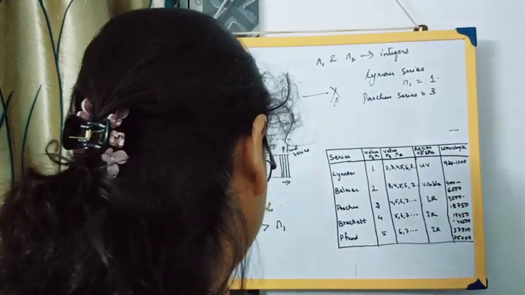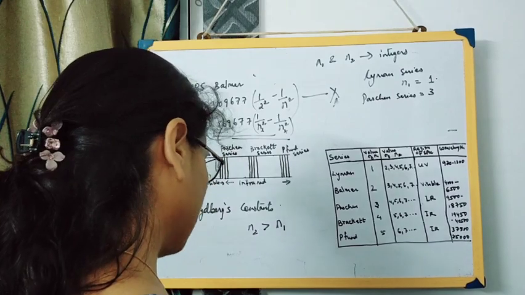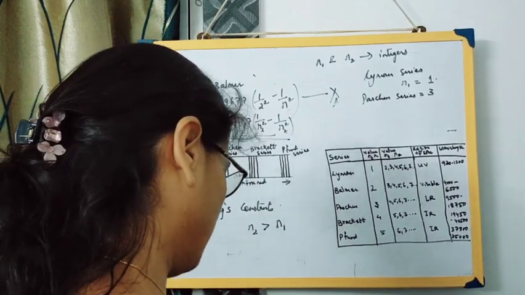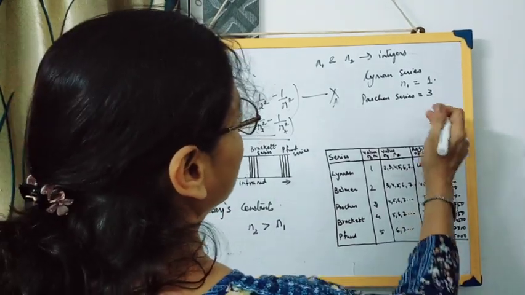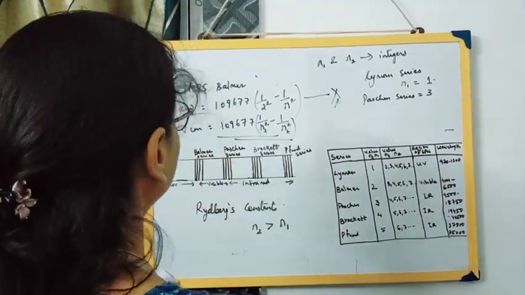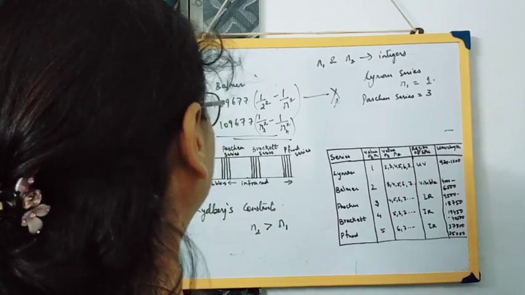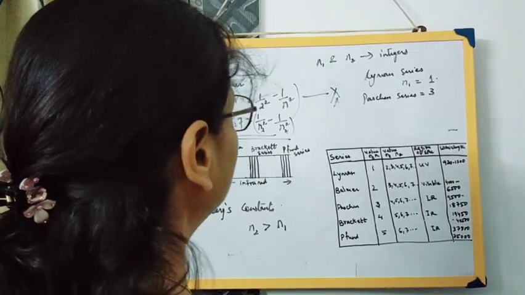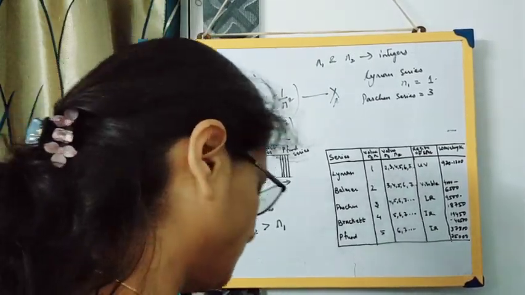Now whenever an electron goes from a lower energy to a higher energy level, it remains there for some time, around 10 raised to minus 8 seconds. That is a very short time, and again it has to come down. When it comes down, some radiations will be given off. So we substitute the values and we can find out the value of v bar, the wave number.